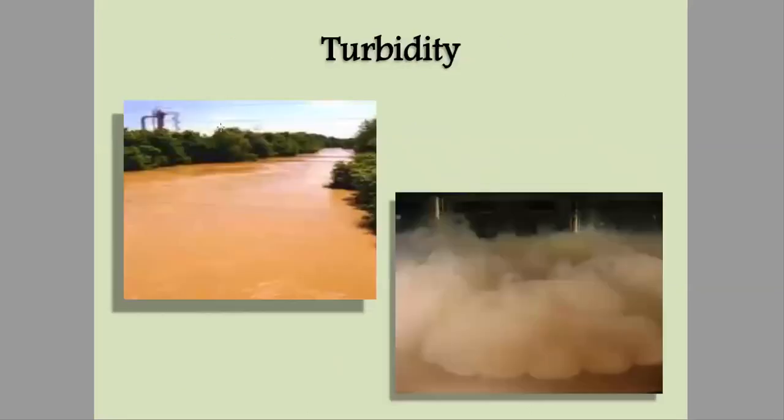So this effect, this color that is produced due to the presence of solids in wastewater, is basically turbidity. In Hindi you can say matmailapan. It is the effect due to the presence of solid impurities in the water.